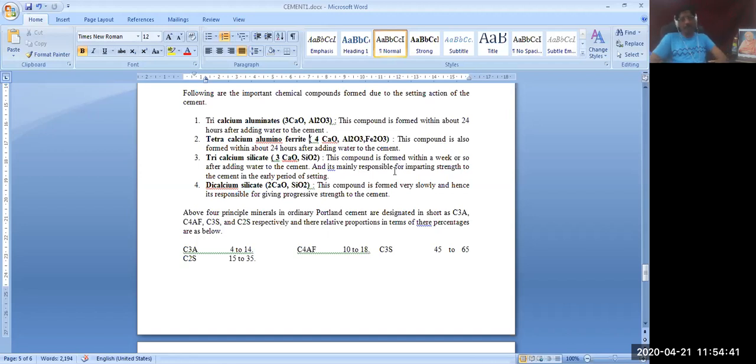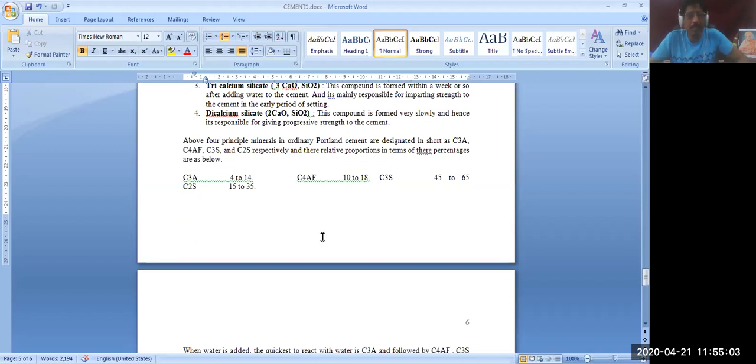You can just remember CaO Al2O3 Fe2O3, that formula is a little long. So CaO Fe2O3, you can remember it like that. Then tricalcium aluminate, CaO Al2O3, we can remember like that.